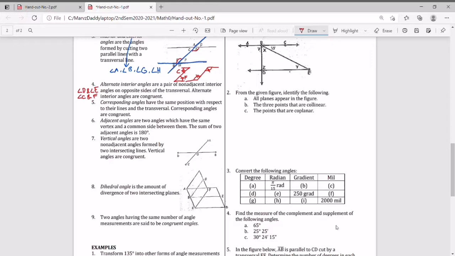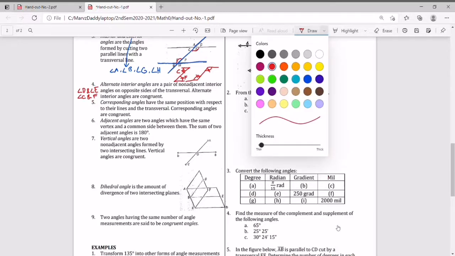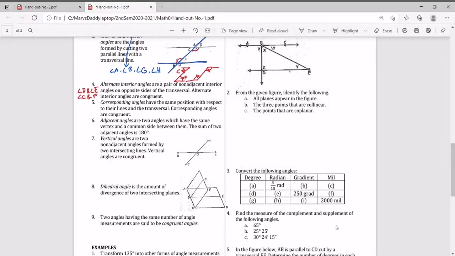So for the corresponding angles, we have a pair of corresponding angles, A and E, in this diagram still.